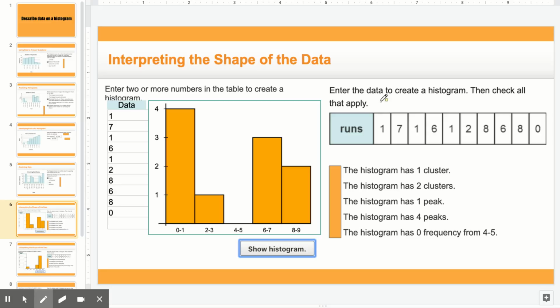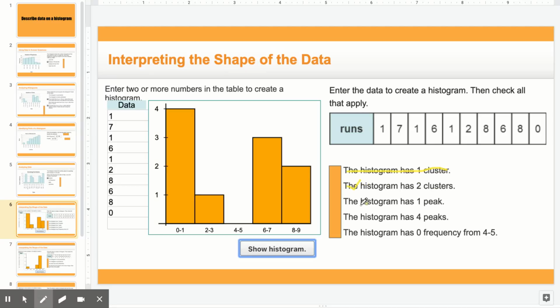It says enter the data to create a histogram, which I just talked about. Then check all that apply. So we're looking through it. It says the histogram has one cluster. Well, that's false because if I look at it, there's a cluster here and there's another cluster here. So that brings us to 2 clusters.